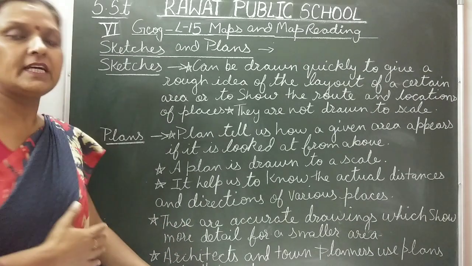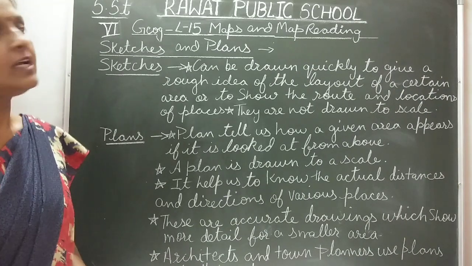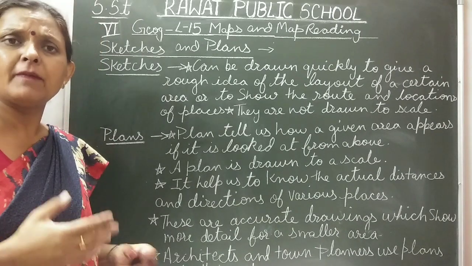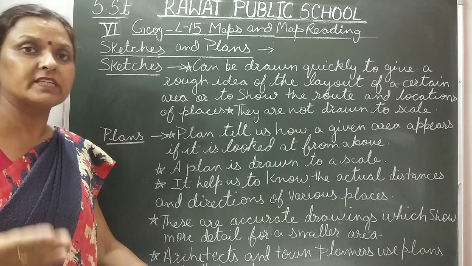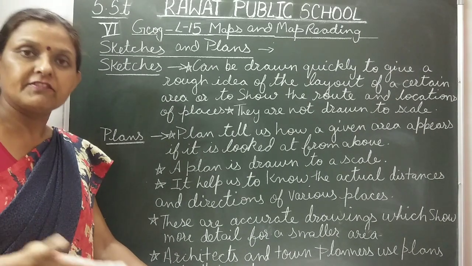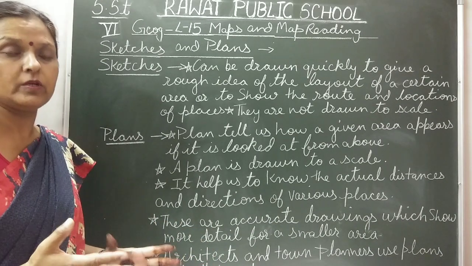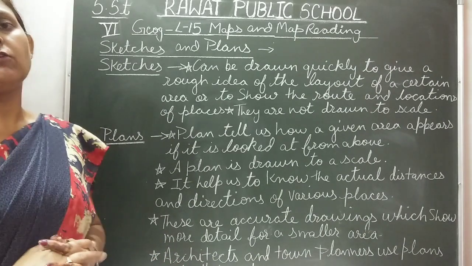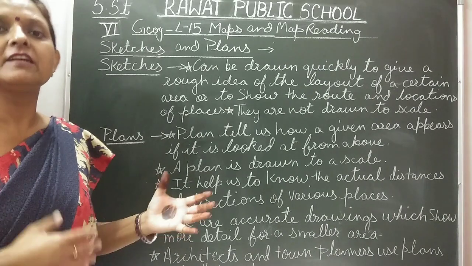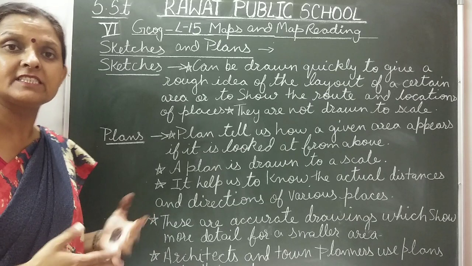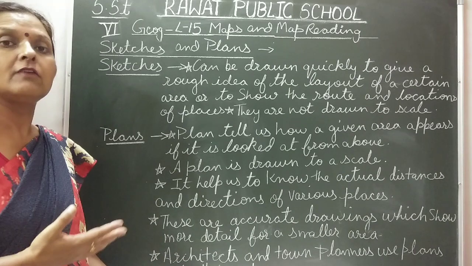Now, there are three types of maps: political maps, physical maps and thematic maps. What are political maps? These are maps in which the boundaries of countries, states or any area are shown, with their capitals. What is a physical map? As the name itself suggests, these are maps in which physical features are shown, like mountains, plateaus, plains, oceans and deserts.